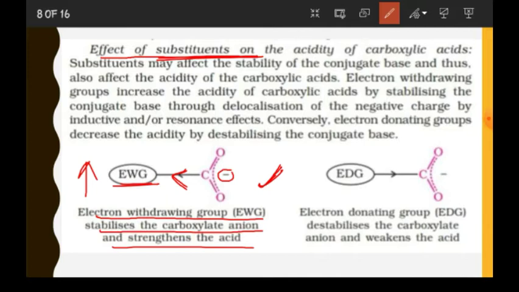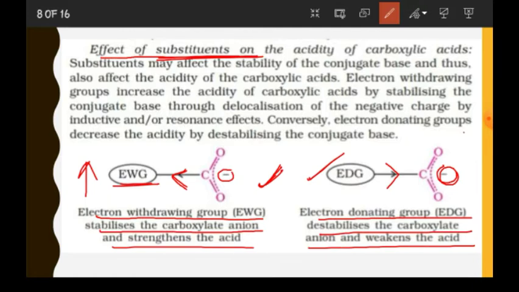Now contrary to this, if there is an electron donating group, what will it do? It will destabilize the carboxylate anion. So electron donating groups destabilize the carboxylate anion and weaken the acid. So this will be less acidic. Now what is the use of these things? This will help you to solve the questions of arranging different groups given to you.